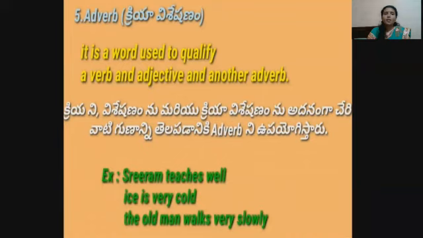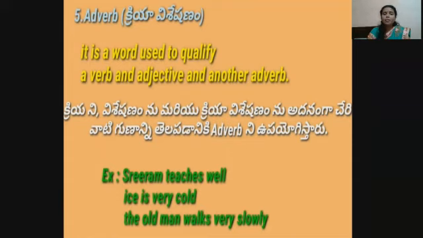Next, adverb. It is a word used to qualify a verb, an adjective, and another adverb. Sriram teaches well. Here, teaches is verb, well is adverb. Understand, children? Ice is very cold. Here, cold is adjective, very is adverb.